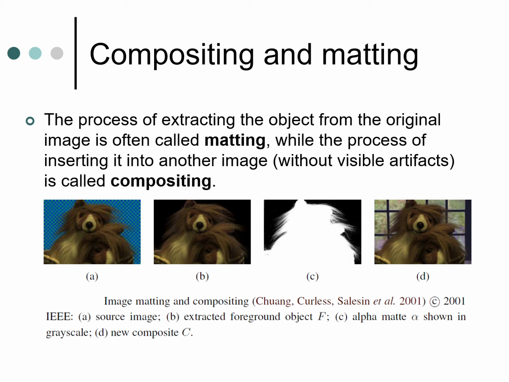Only the foreground has been extracted and displayed in B. In C, we have extracted only the background. Here we are applying the alpha matte, shown in grayscale. Then in D, we can apply this new composite and place the foreground into a different background image.